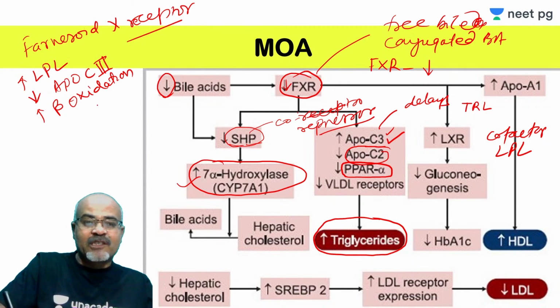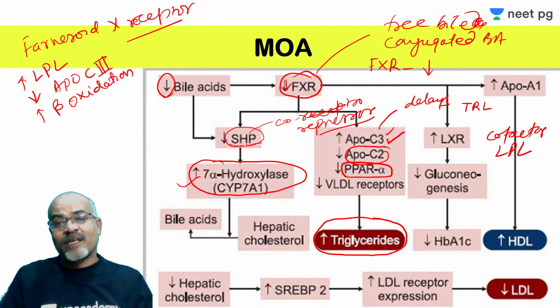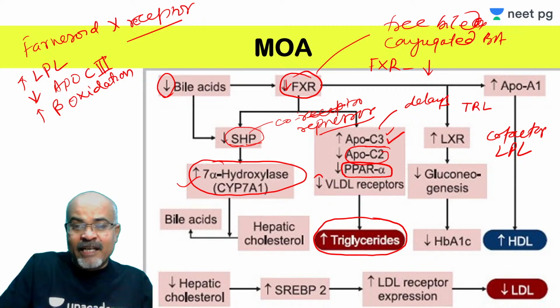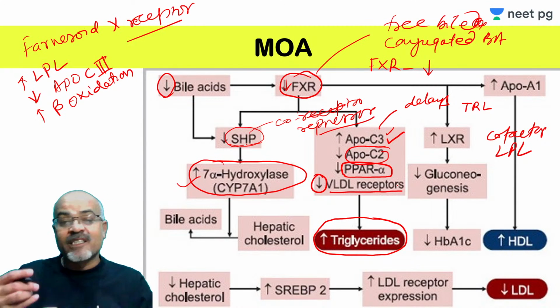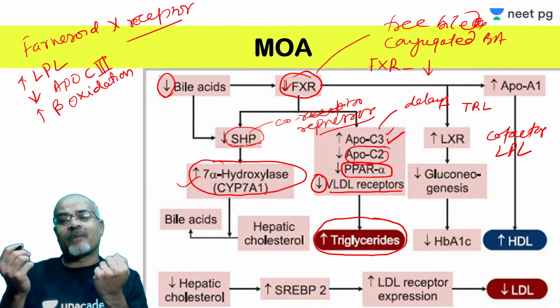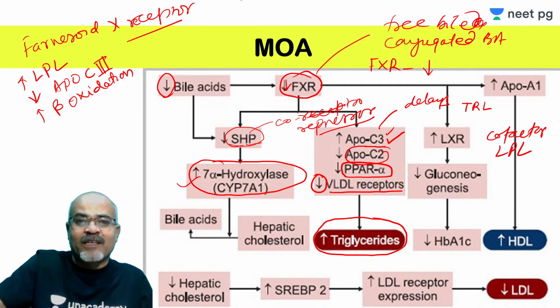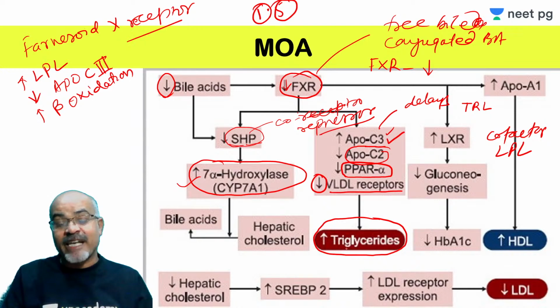So what will happen if fatty acid is oxidized? There will be no production of triglycerides, so triglyceride synthesis is reduced. But here PPAR activity is decreasing, so all these effects will be reversed. That will lead to increased accumulation of triglyceride in the blood. Also, there is decrease in the VLDL receptors. VLDL is very rich in triglyceride, so the liver is not able to take it up, and other tissues cannot take it up. So it remains in the circulation. It carries triglyceride; the cholesterol to triglyceride ratio is 1:5 in VLDL, one cholesterol, five triglycerides. So these are triglyceride rich lipoproteins. So there can be increase in the triglyceride level.